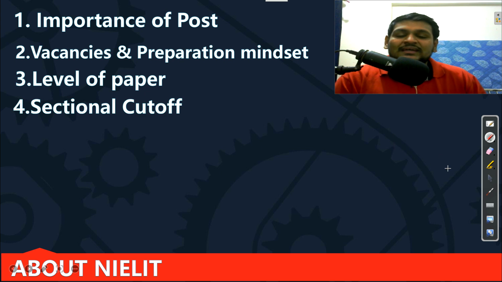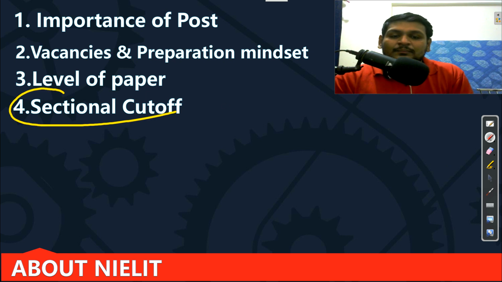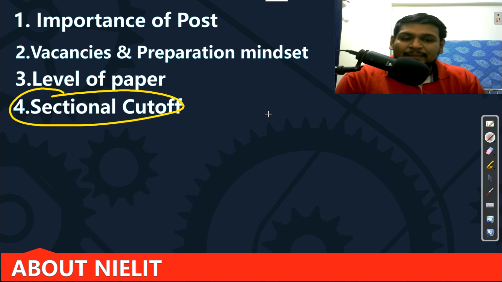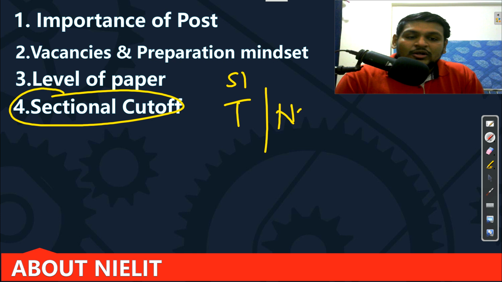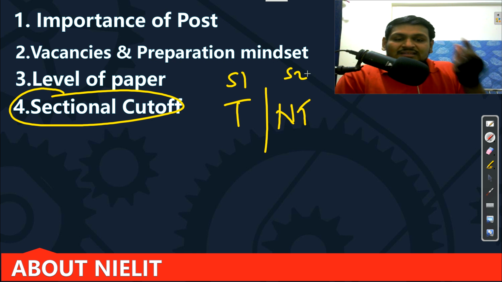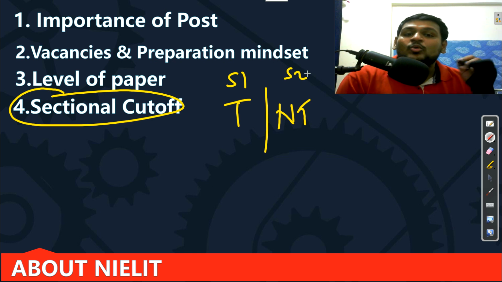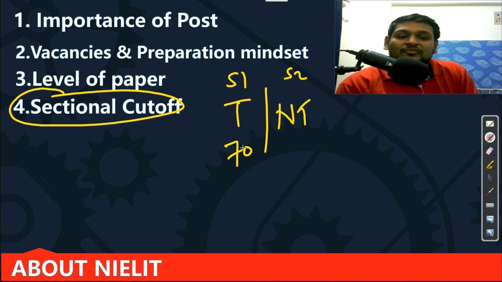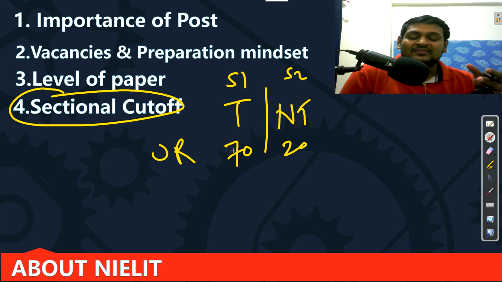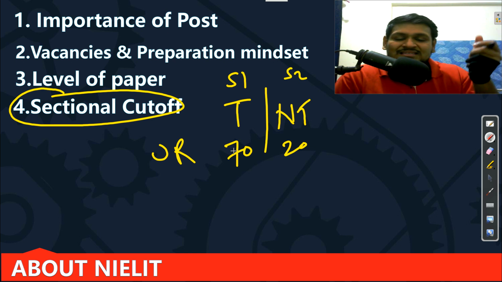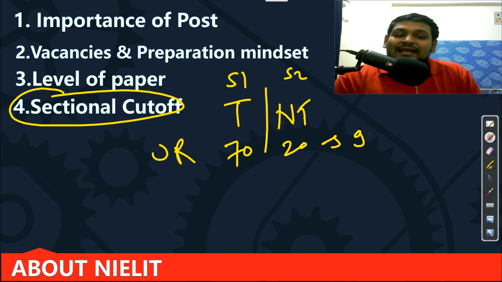Then the most important thing is the sectional cutoff. Okay, this is the most important thing, because in your paper pattern you will get a technical section and a non-technical section. So there are 2 sections, each section having its own cutoff, which is the basic cutoff you need to satisfy first. It is not like you will get 70 here and 20 there. For open, suppose you got 70 here, which happened with many candidates in the last year, that is the 2019 vacancy. So this will be total 90, which is a good score.